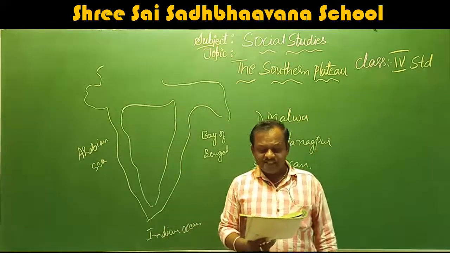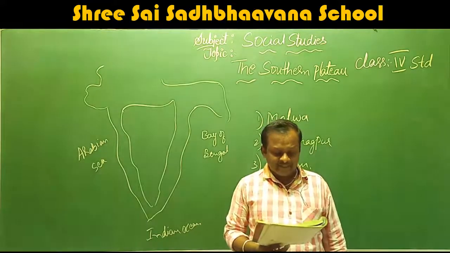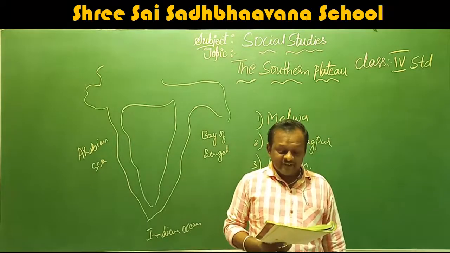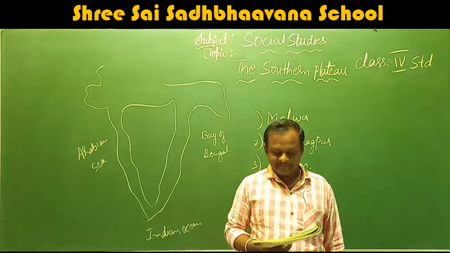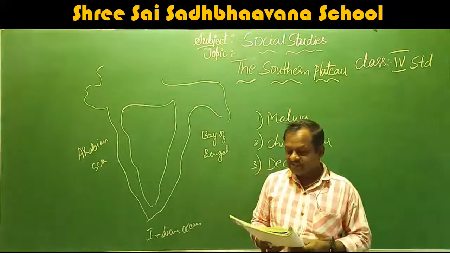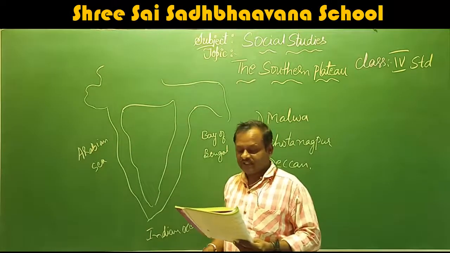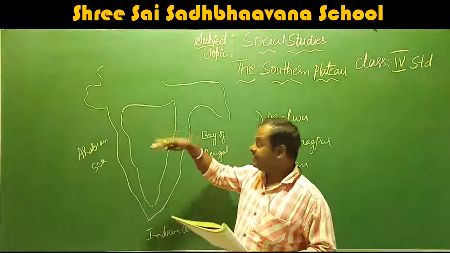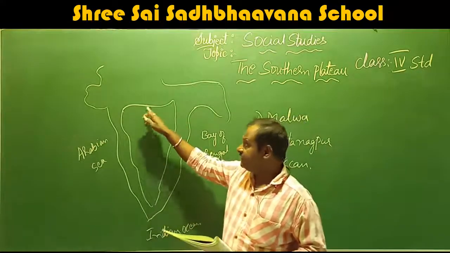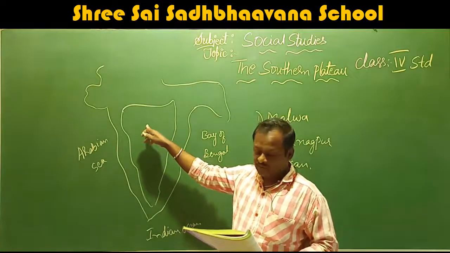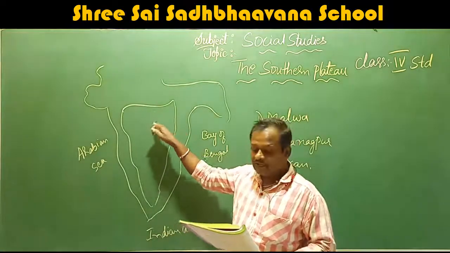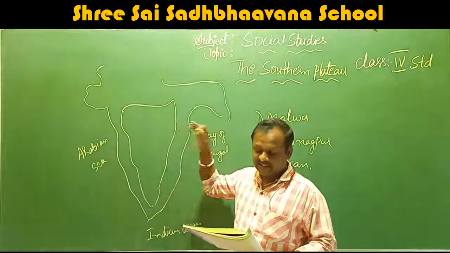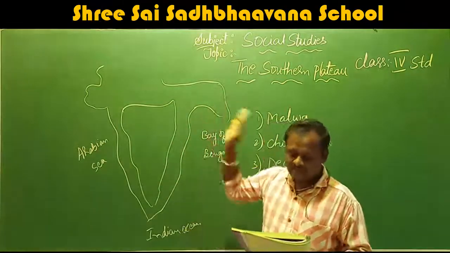The Malwa Plateau is in the northwest part of the southern plateau and lies between the Vindhya and the Aravali hills. That means the Malwa Plateau is in the northwest part of India and it lies between the Vindhya and Aravali hills. Here the Vindhya and Aravali hills come. So this Malwa Plateau is present in the northwest part.